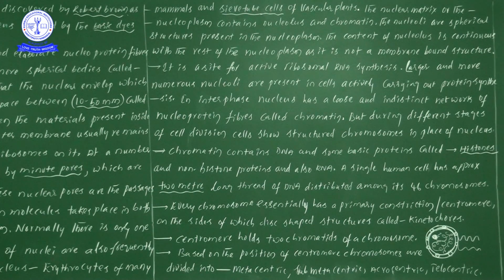Next one, now the nuclear matrix. Inside there will be an empty space. Generally matrix means empty space. There the nuclear matrix, or nucleoplasm, is the empty space filled with liquid. In a living cell, definitely empty space will not be there.